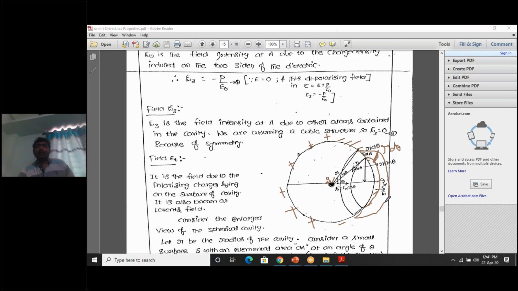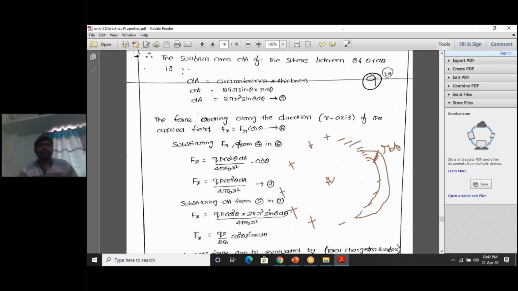Now how to calculate its area? This is a circle with r d theta thickness. Simple: dA is equal to circumference into thickness. Thickness is equal to r into d theta.